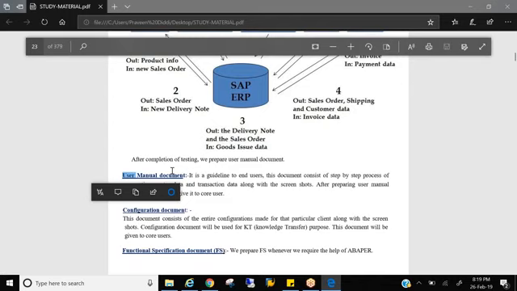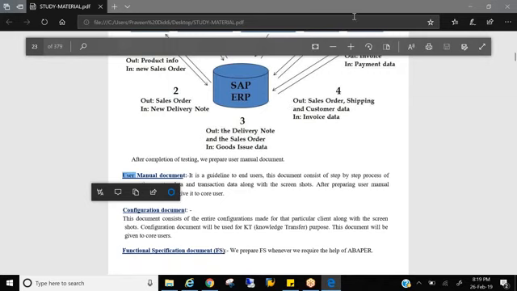So we also prepare a user manual on how to use SAP, because once you go live and your customer starts using SAP, they should know how to use it, how to create master data, how to create a sales order and everything. So how would they know that? Okay, you will give a training, but only training will not work. They should also have some manual to refer to.